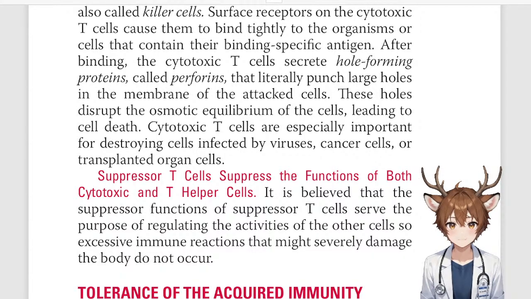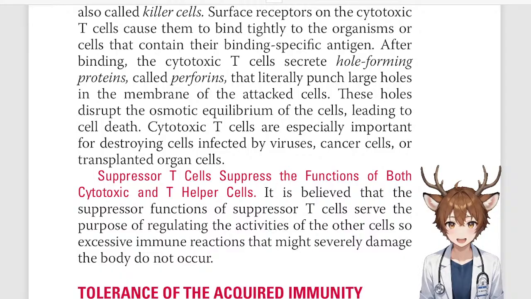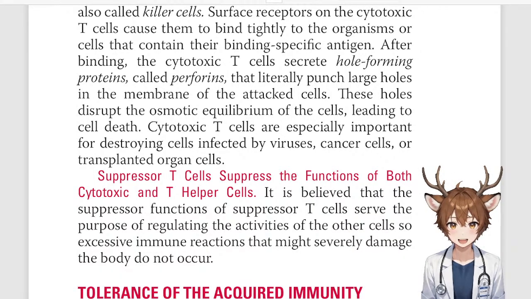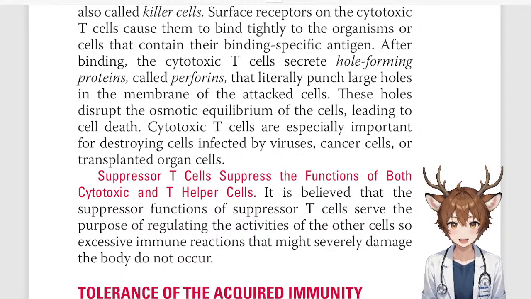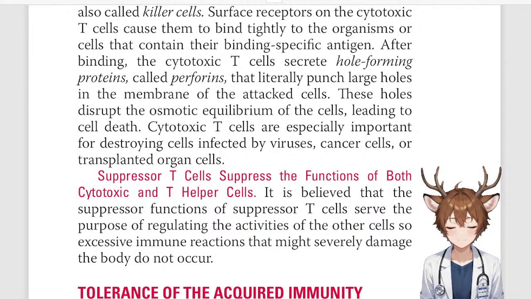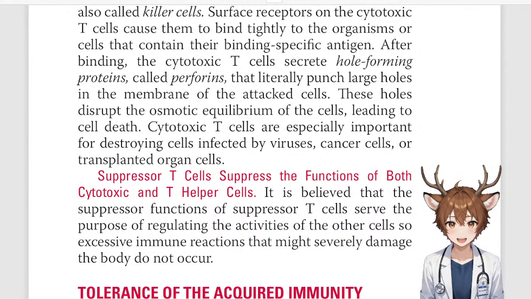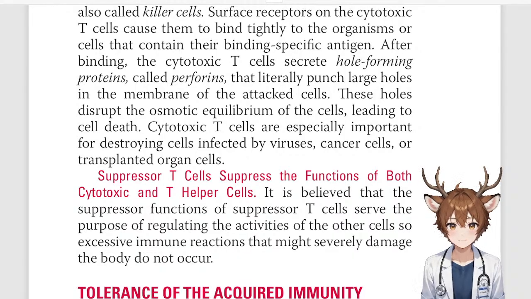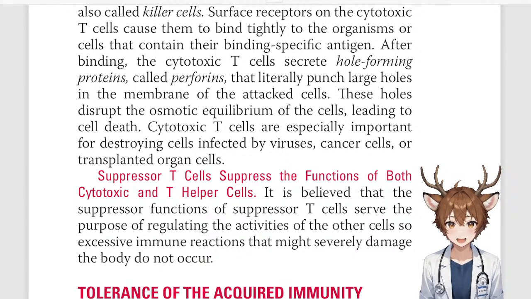Suppressor T cells suppress the functions of both cytotoxic and T helper cells. It is believed that the suppressor functions of the suppressor T cells serve the purpose of regulating the activities of the other cells so excessive immune reactions that might severely damage the body do not occur. Something to consider, it's basically one of these negative or modulatory systems to prevent the body from having an excessive response to something.